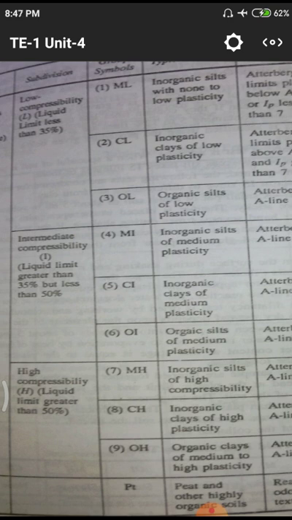The terms M, C and O are the same classification in all of them: inorganic silts, inorganic clays, organic. So we need to remember only low, intermediate and high compressibility by using these terms ML, MI and MH.